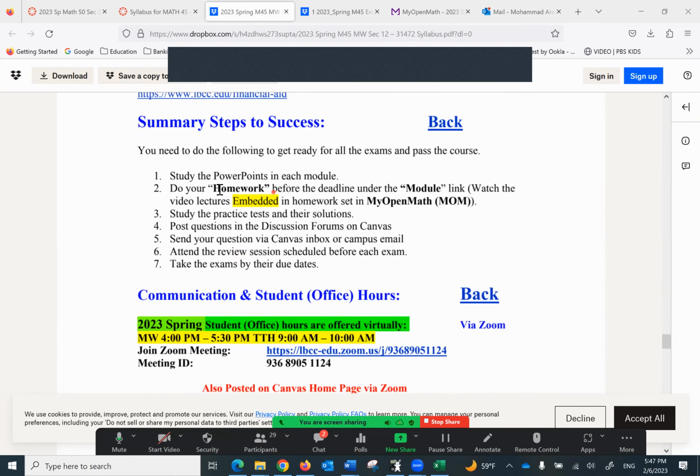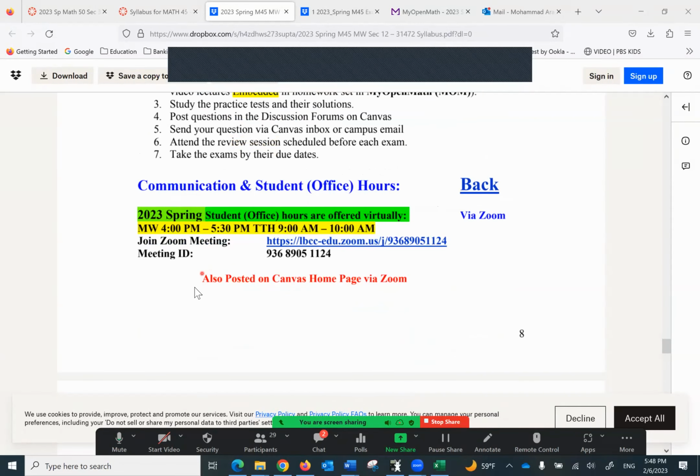This is interesting. Study the PowerPoints in each module. Do your homework before the deadline under the module link. Watch the video lecture embedded in the homework set in OpenMath. Study the practice test and solution. Post a question in the discussion forum. And if you have a question, you can either ask me in class or send it to me via Canvas inbox or campus email. And of course, attend the review session, and take the exam by its due date.